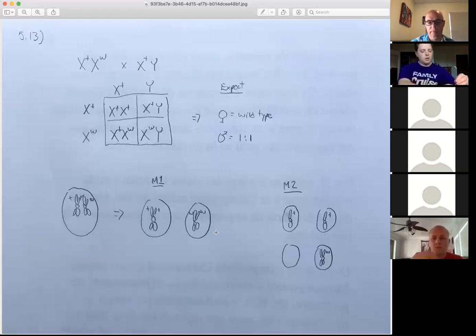Okay. Could it also have been a nullo sperm where there's no Y? It would have been less likely because there was already non-disjunction, but that could have been a possibility, because remember, the Y doesn't determine the sex. If there was non-disjunction in the female and also a sperm that didn't have a Y, either a sperm with a Y or a sperm without a Y, you could do that. That might be a little less likely, but yes. I thought you were talking about non-disjunction in the male. Okay, cool.